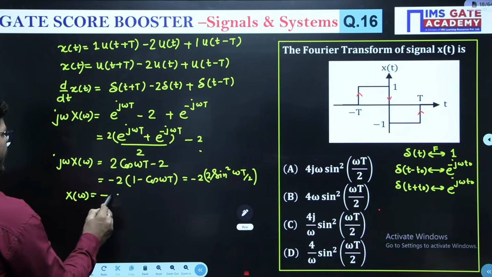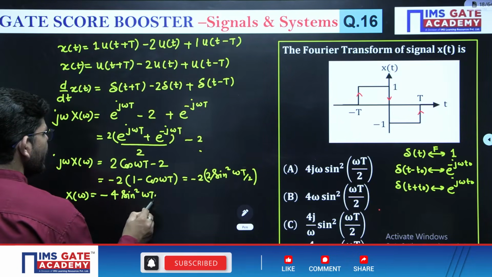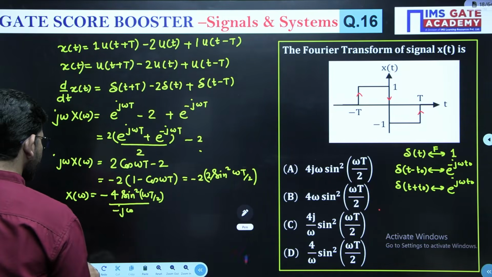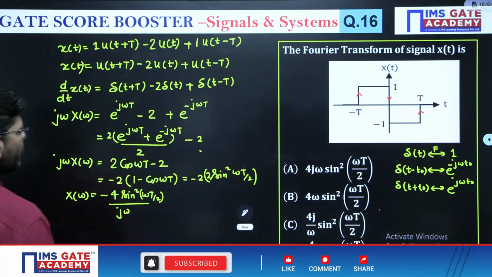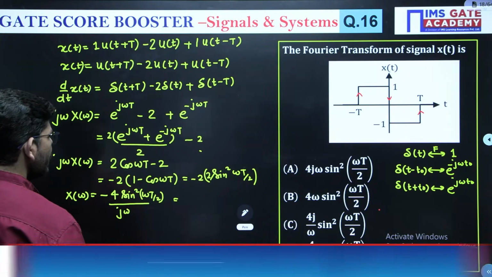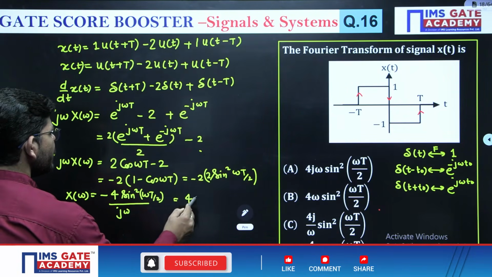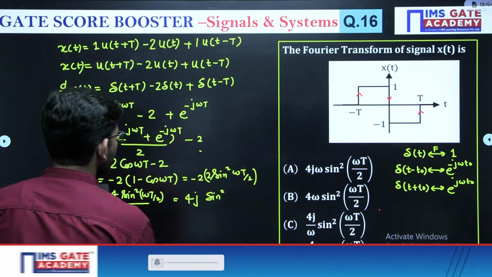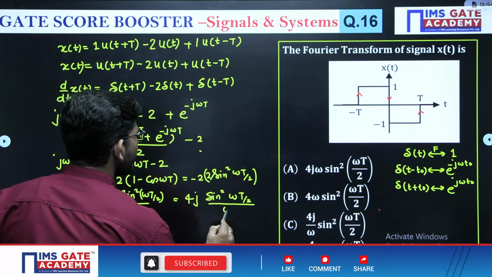Correct? So see, after that, write X of omega. This will become minus 4 sine square omega t by 2, divided by j omega. Then j will go up and it will become minus j. So you will get 4j sine square omega t by 2 divided by omega.